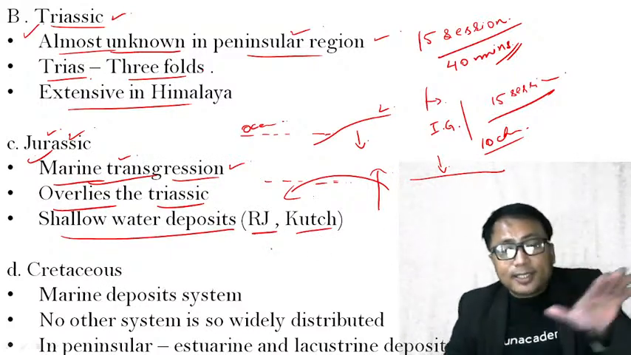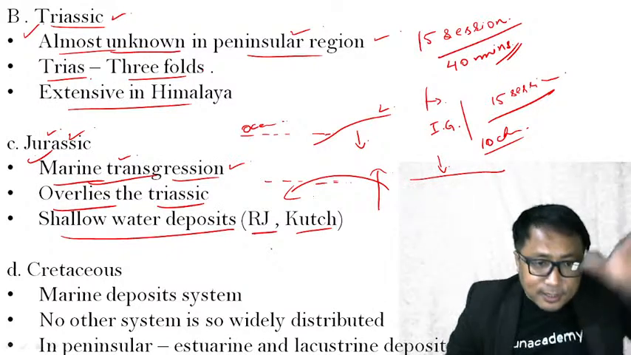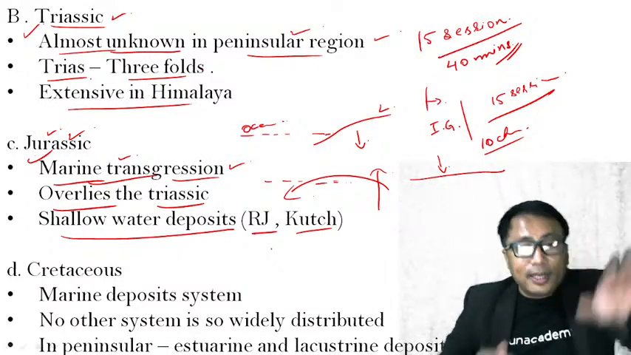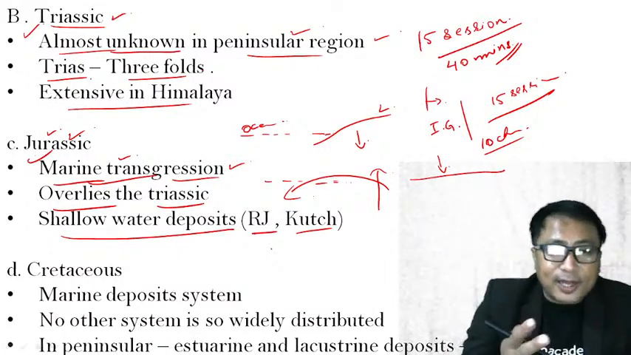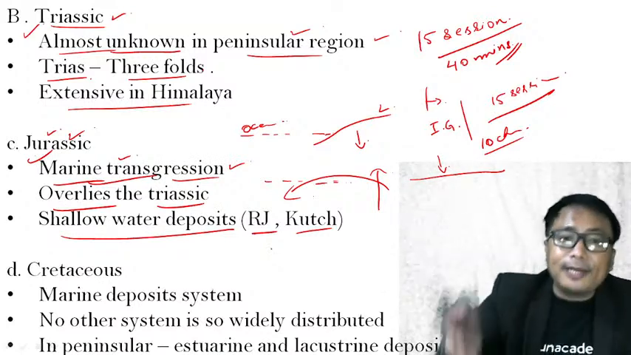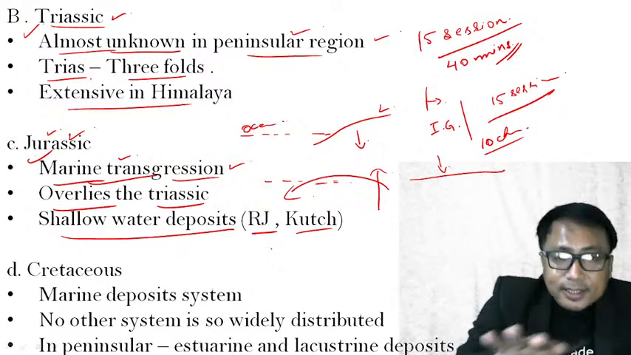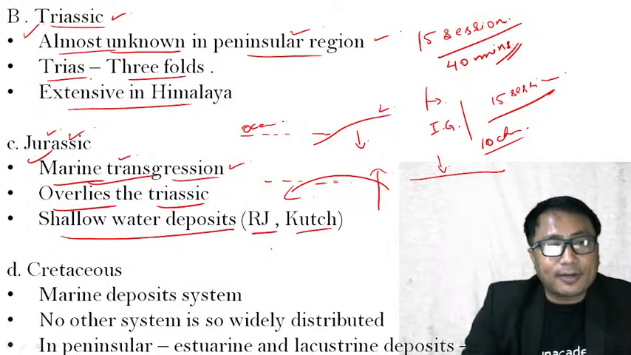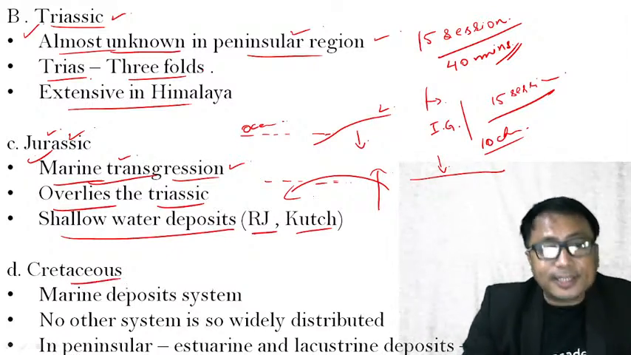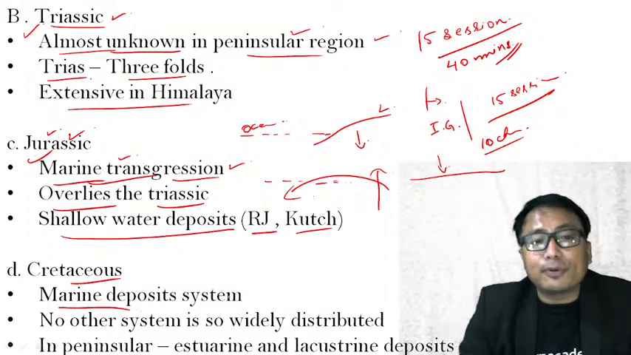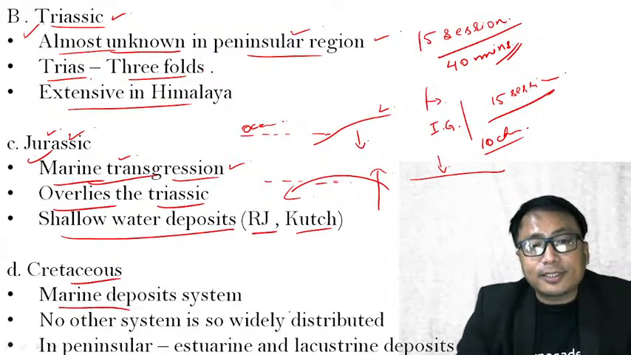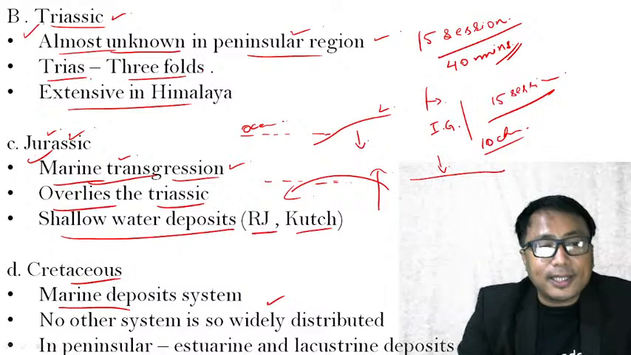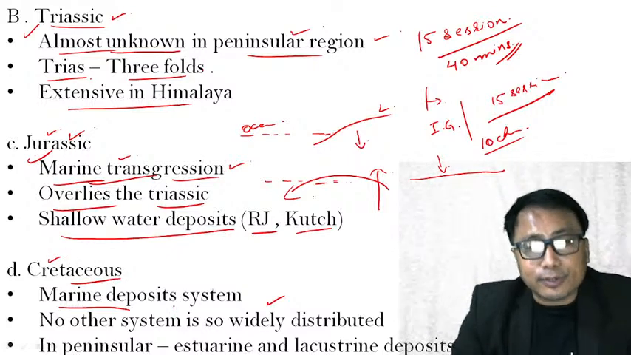All of this Rajasthan and Kutch region has been submerged and emerged continuously. So you will find submergence and emergence landforms in Rajasthan, and also in the Kutch region. Then comes the Cretaceous, that is the marine deposit system. No other system is so widely distributed in India as the Cretaceous rock system.